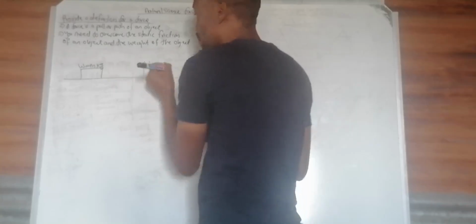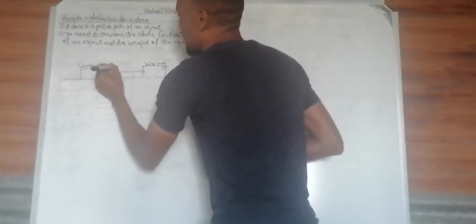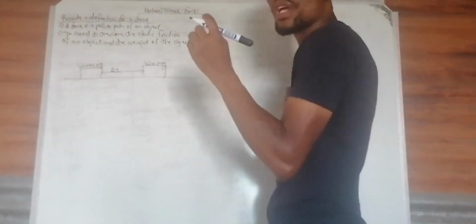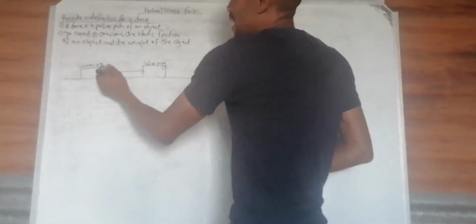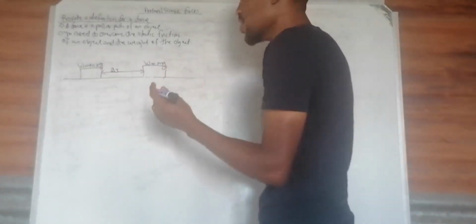It is the same box being moved from state A to state B. When we move that object from one state to another, we are saying there is a displacement. The object is being displaced, there is a changing position, and we refer to that change as delta.